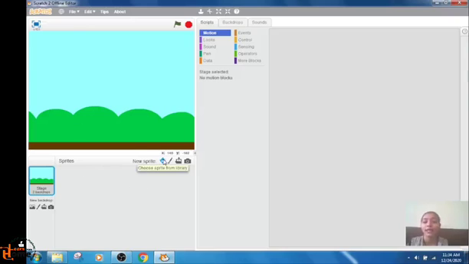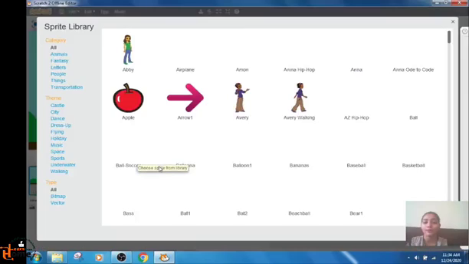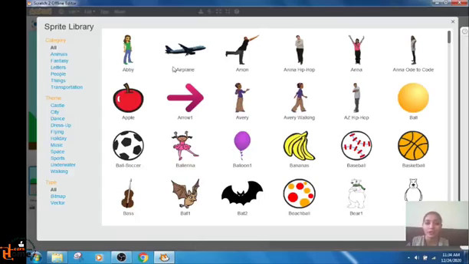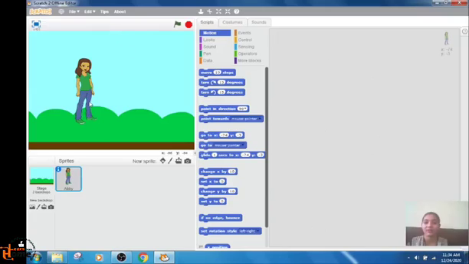This is the new sprite. I will click on it. Here is a list of different sprites. You can click any, you can choose any sprite. Let's choose the sprite, and the name of all the sprites is given under them. This is Abby. The name of this sprite is Abby. I will choose it. See, I have got the sprite. Okay, sprite Abby is visible, it is added.